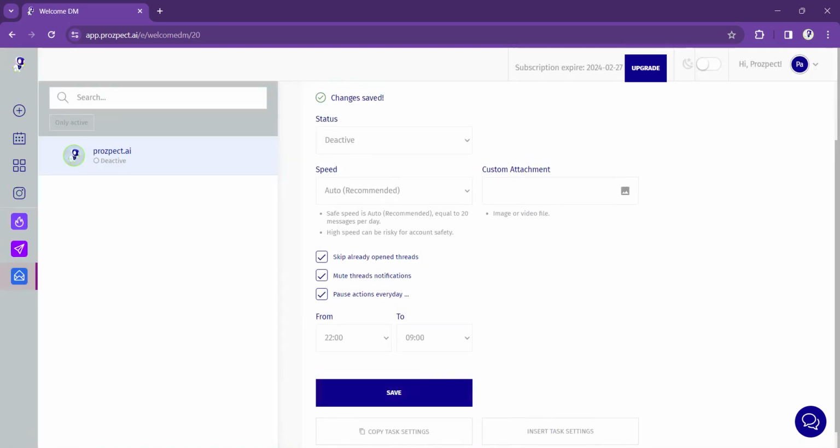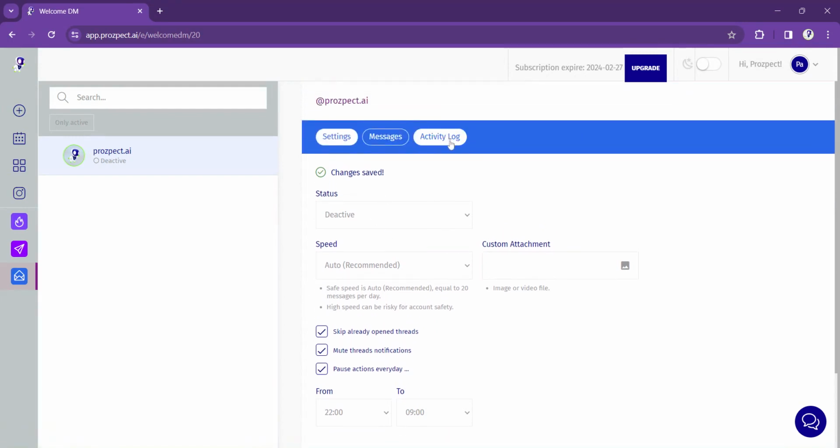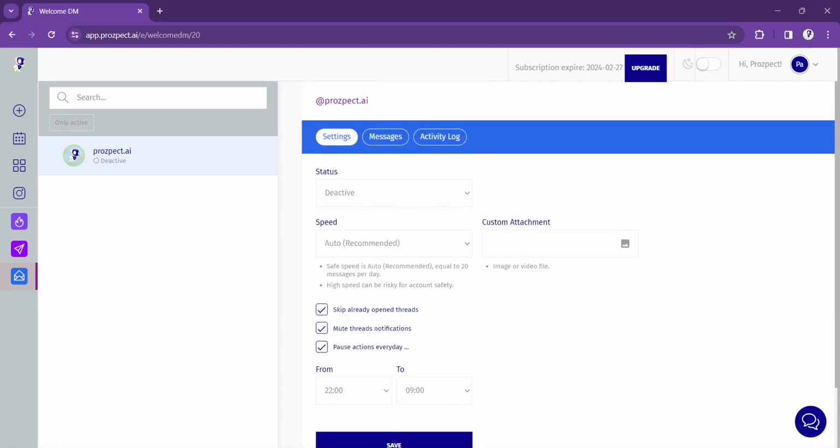Now, here is something pretty cool. You can attach an image or a video file with your message if you like, right? I personally don't use that, and I'll explain why.